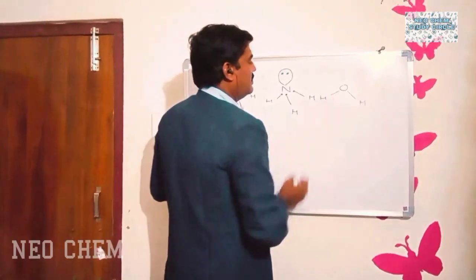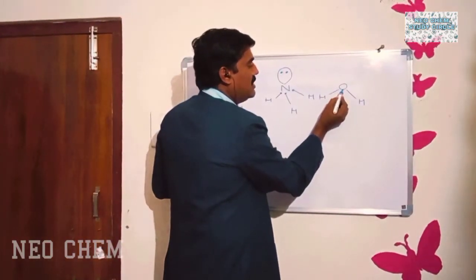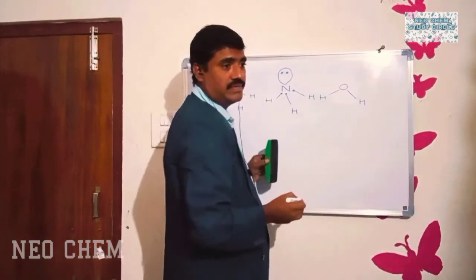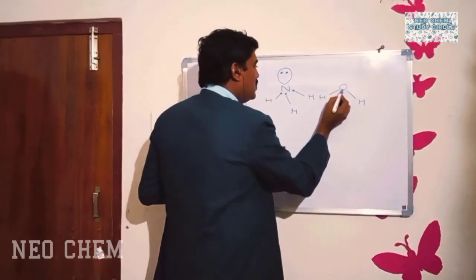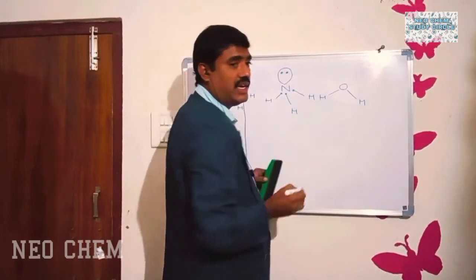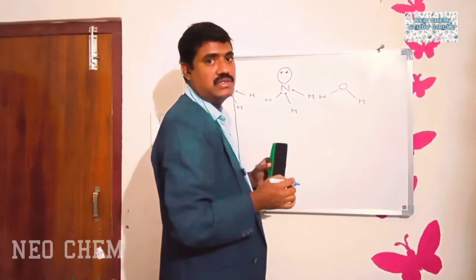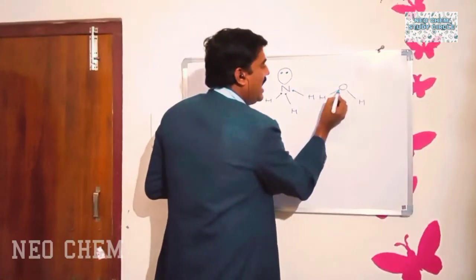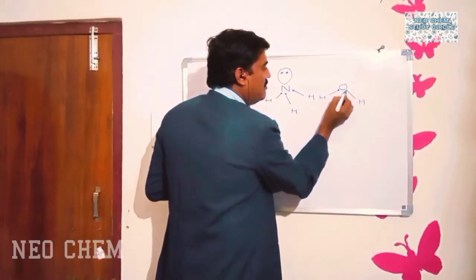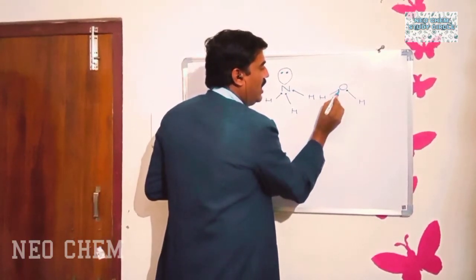Next, in water, the central atom is what? The central atom is oxygen. Oxygen belongs to which group? Oxygen belongs to group 6A, so it should have 6 valency electrons. How many electrons of oxygen are participating in the bonding? Only 2.